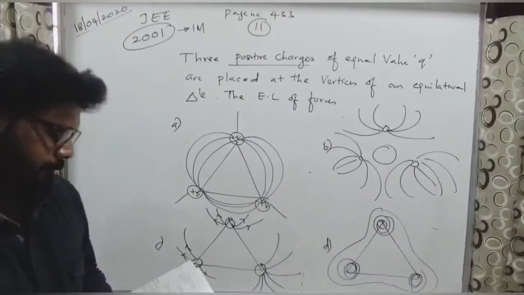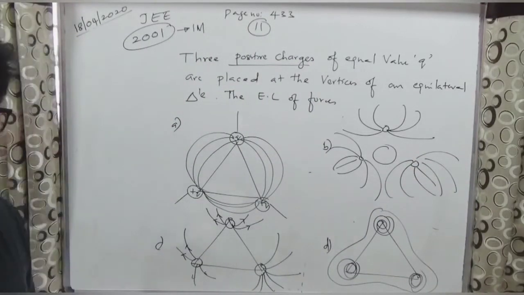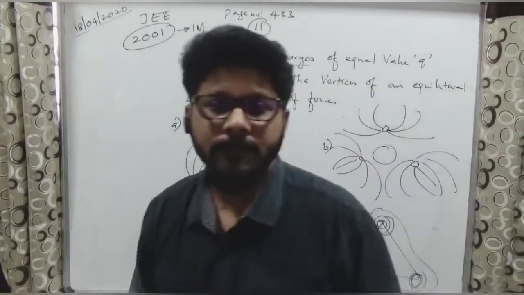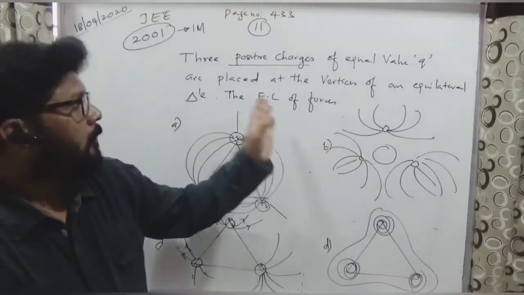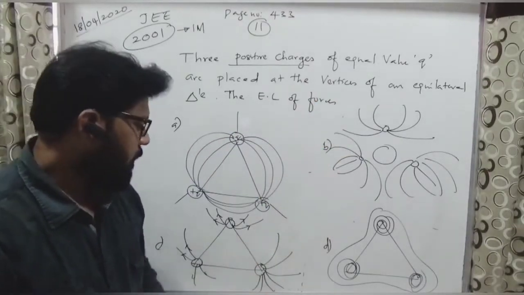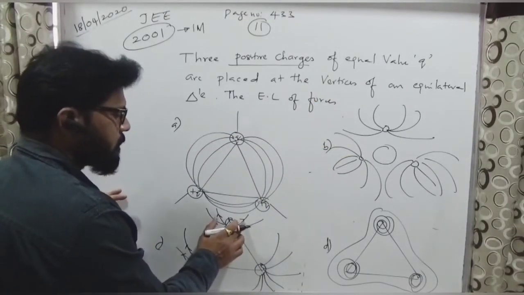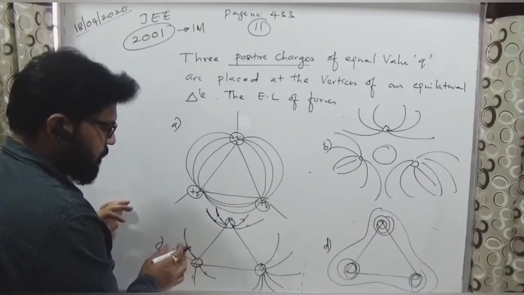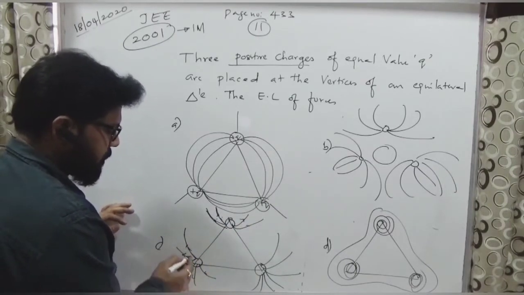Right. Now, this is a question which is given with positive charges. There are no directions given here, and here also no directions are given. I will just skip here. There are no directions, so no directions away from it.